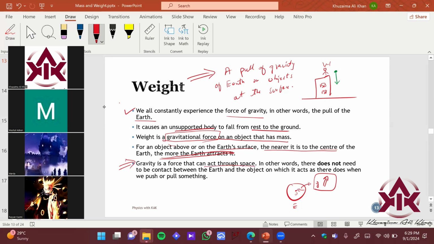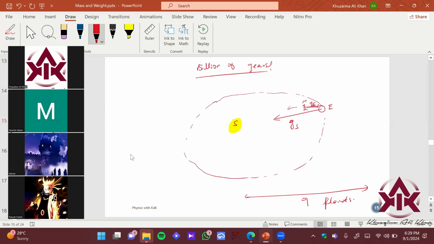So gravity is a force that can act through space, जो मैंने आपको examples दिए अर्थ के सन के, in other words there does not need to be any contact between the two bodies right। so that's the beauty of gravity right। so imagine कि हमारे पास सन is, अगर आपको सनलाइट बेसिकली सनलाइट को पहुंचने के लिए फ्रॉम सन टू अर्थ इट टेक्स अप्रोक्सीमेटली 8 minutes राइट। so imagine कि how is it keeping the entire huge body of earth at a fixed orbit from billions of years, right? So that is the beauty of God also, plus the things which we study, right? So gravity just needs two bodies of certain masses, and gravity would be there.